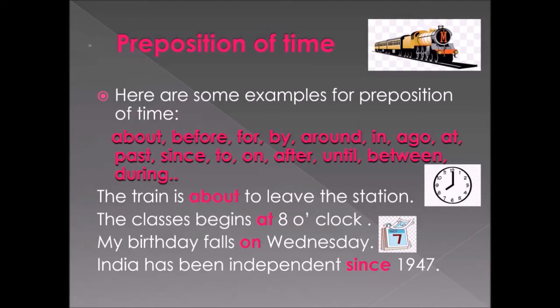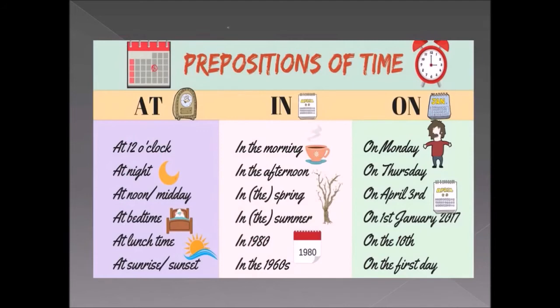Okay, so can you all understand, students? Okay class, now we are moving on to preposition of time. So I have given an illustrated tabular column. Look at the tabular column. There are 3 columns there. Look at the first one, that is "at", and the next is "in", and the other one is "on". So these are the 3 major prepositions that denote preposition of time. Okay, so these 3 prepositions denote time in 3 different ways.